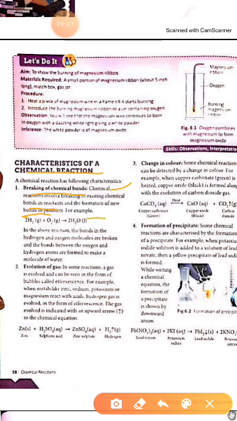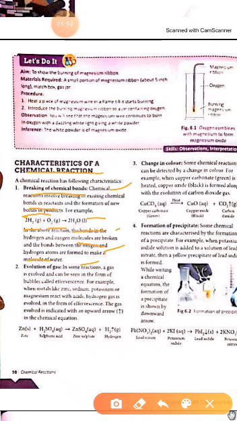For example, hydrogen plus oxygen gives water, that means H2O. In the above reaction, the bonds in the hydrogen and oxygen molecules are broken and the bonds between the oxygen and hydrogen atoms are formed to make a molecule of water.